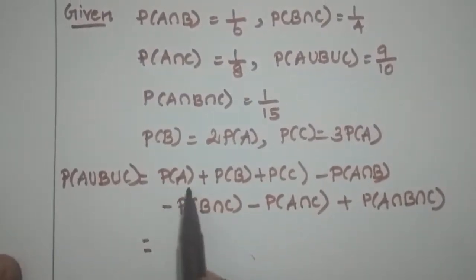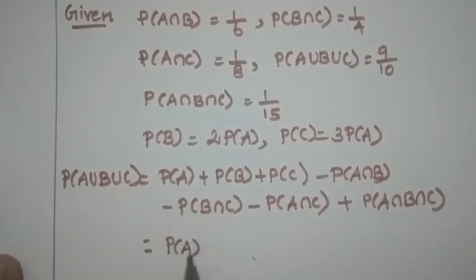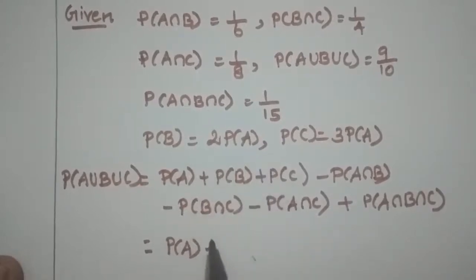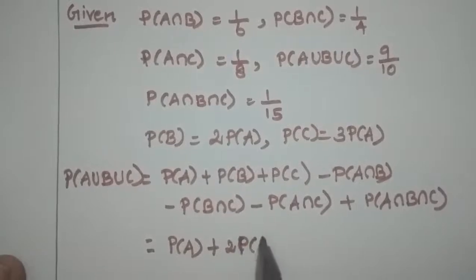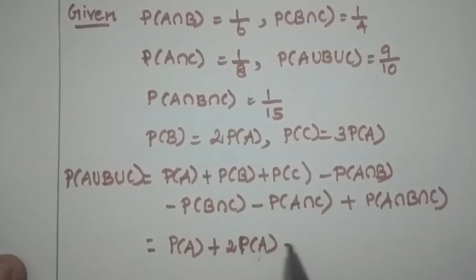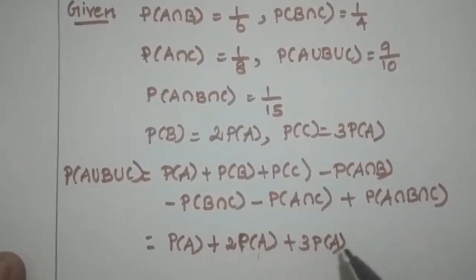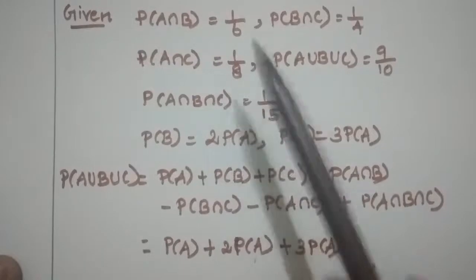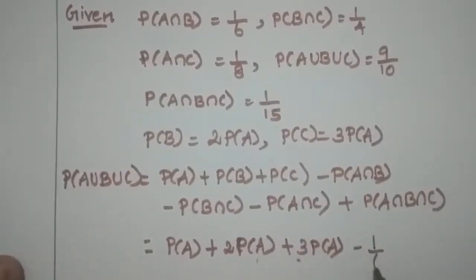P of A value we don't know, so we write it as such, and P of B is 2 times P of A. So we write this as 2 times P of A. P of C is 3 times P of A. Then A intersection B is given as 1 by 6, so we write minus 1 by 6.